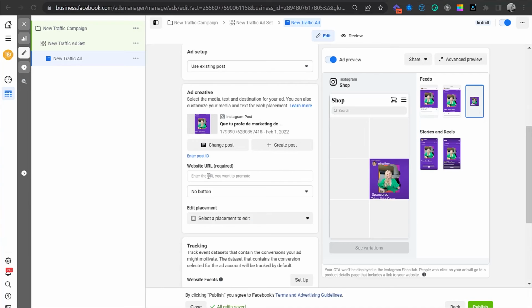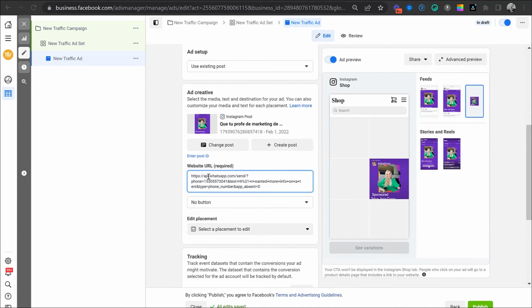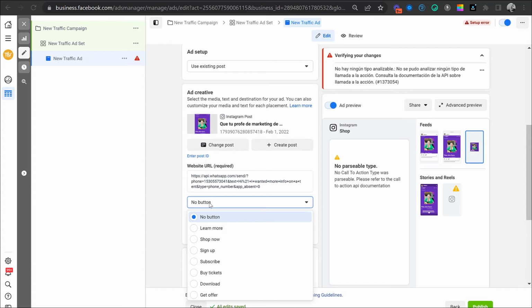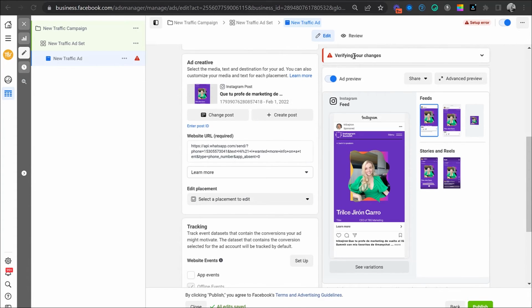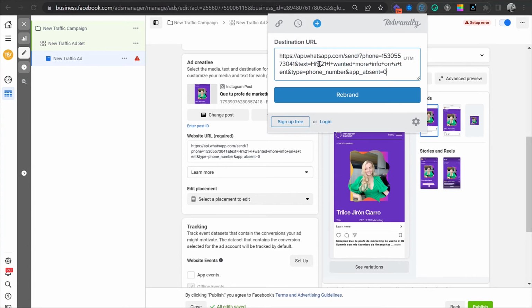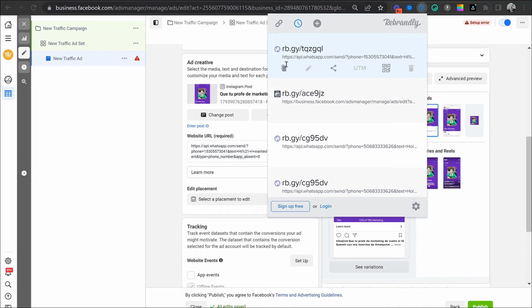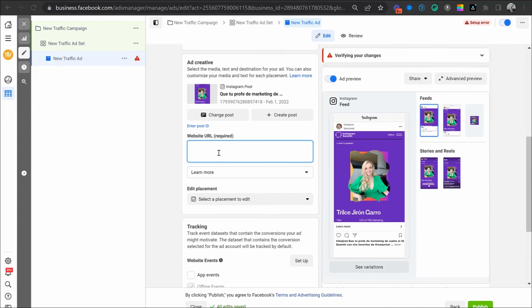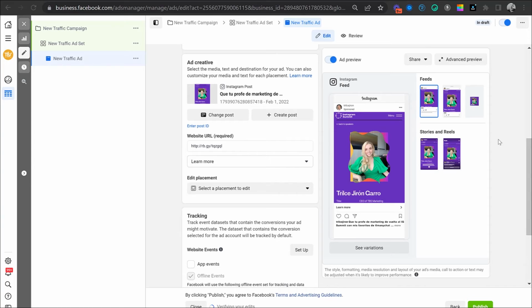If I just pasted this here and selected where it says learn more, you're going to see a warning. This is because it is reading the word WhatsApp. It doesn't mean that you can't have the link. It just means that we need to use a shortener. Personally, I use the free version of Rebrandly. Some people like to use Bitly. You can use any shortener that you like. So here I have my shortened link, copy, paste, and now you see there's no warning.